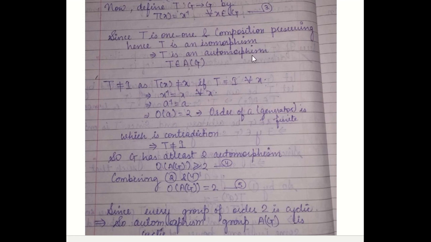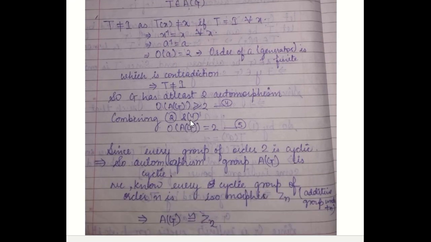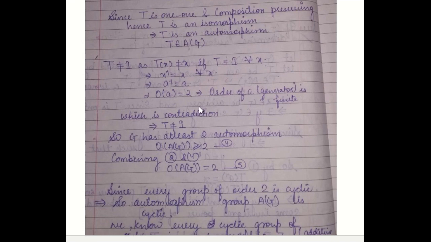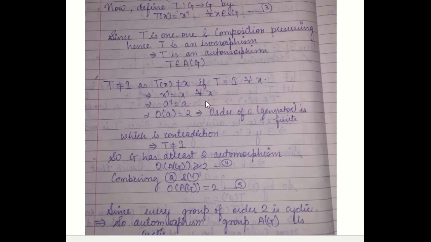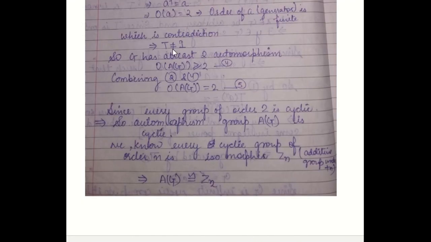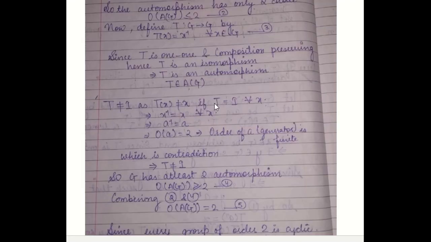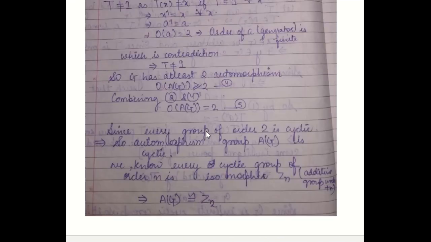So that is a contradiction, whereas we assumed that order of a is equal to 2. So there is some contradiction in our assumption. Our assumption is not right. We assumed that T is not equal to I, which is incorrect.